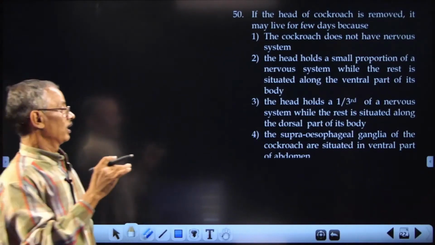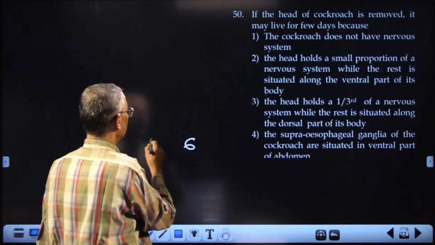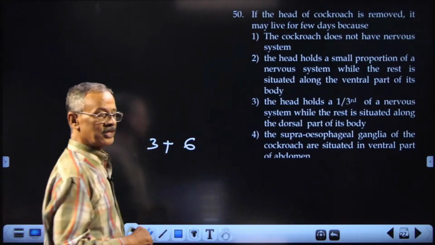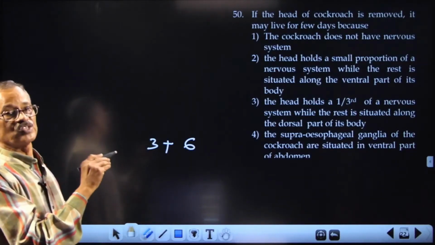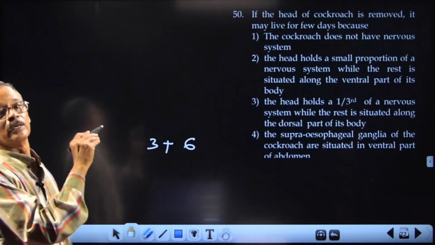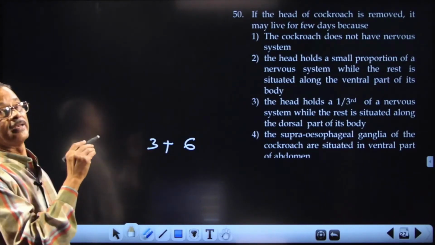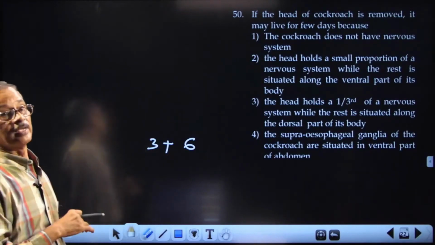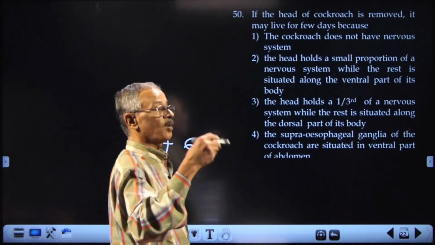You have 6 ganglia in the abdominal region, 3 in the thorax. So majority of the nervous system is present in the trunk of that cockroach, and the head contains only the brain and associated structures. That is why it is capable of living.